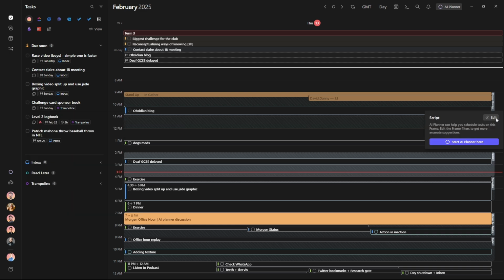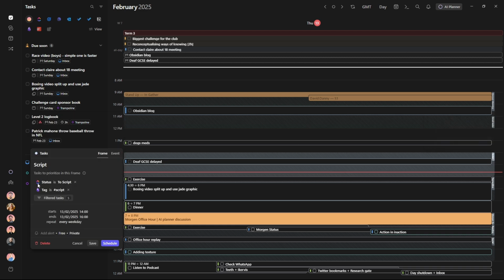Then I have a script frame on Thursday, which brings in my ClickUp tasks, which are status to script, and then any Obsidian task that is hashtag script, because I've got collaborative projects inside of ClickUp, which when moved to the status to script goes into my scripting frame, but then also individual projects that are in Obsidian. So all of my scripting gets done in this time slot.